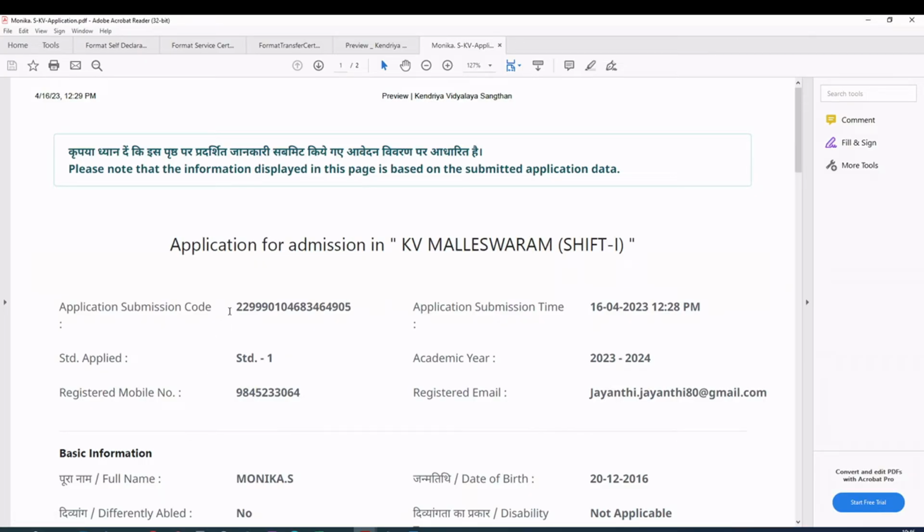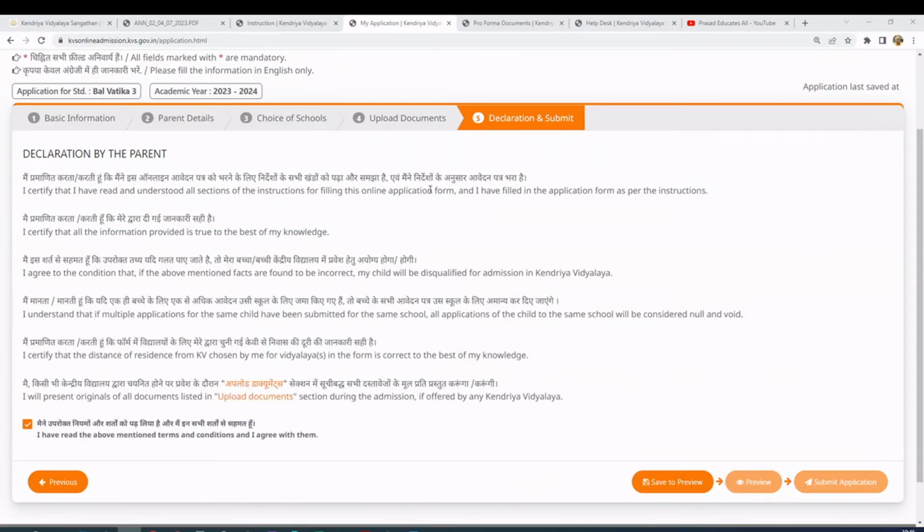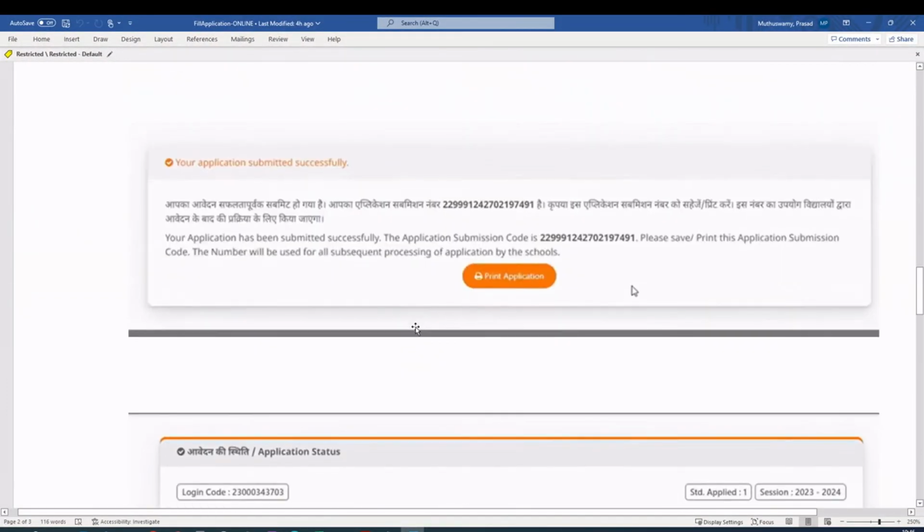Unless you get this code, your application is not submitted. A lot of parents make the mistake of just doing save and preview and they fail to submit it. Because of that, their application is not submitted. That's a problem.